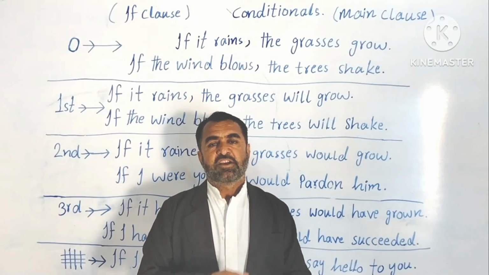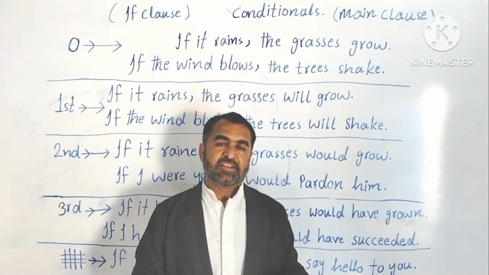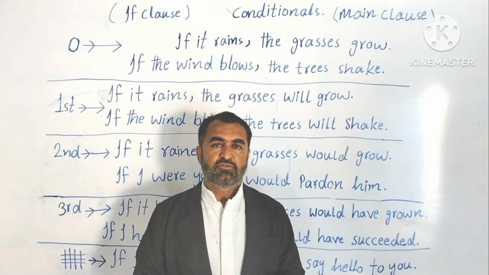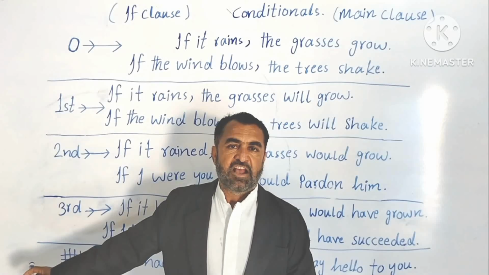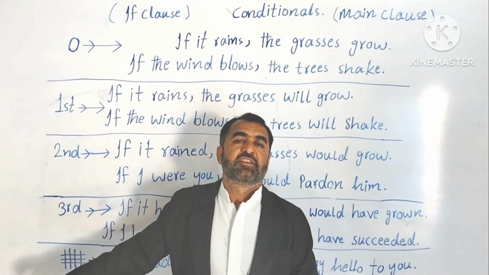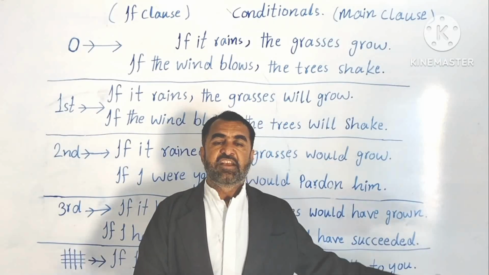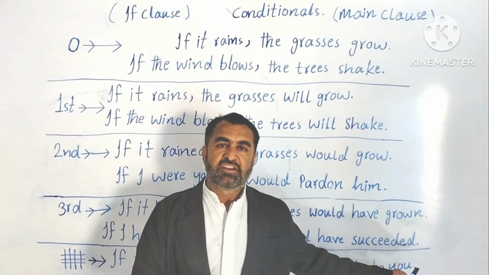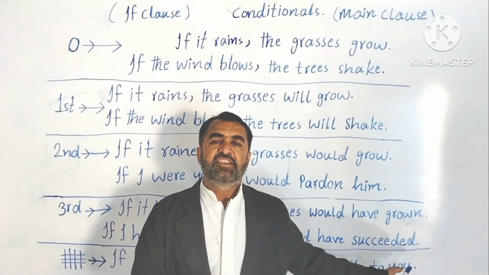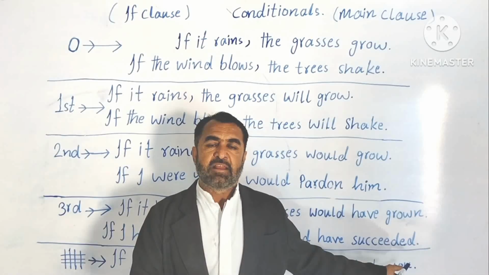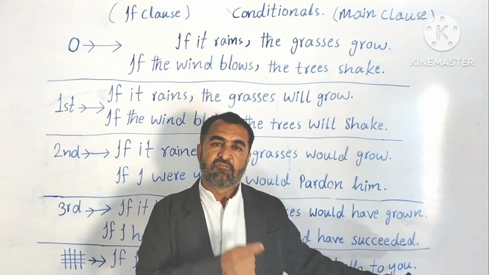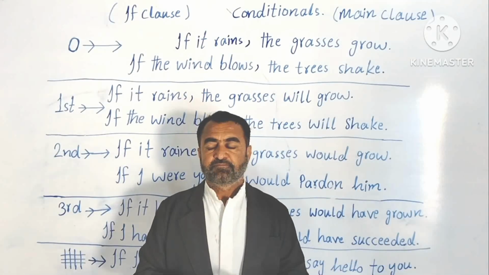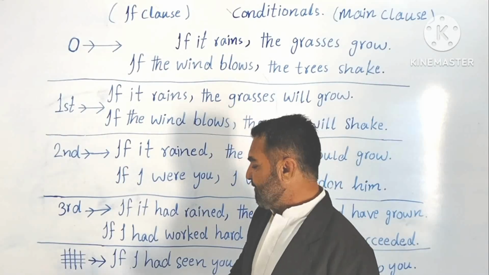Understood? All the other things are in present perfect. But here the if clause or conditional clause is in past perfect. In the main clause or result clause, everything is in present perfect except the word would. Understood? Now look at the examples.